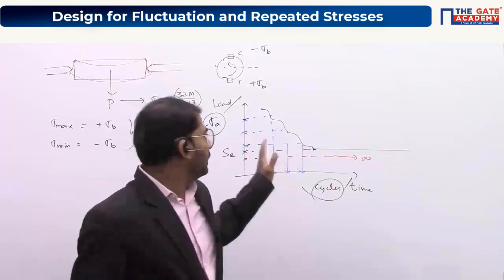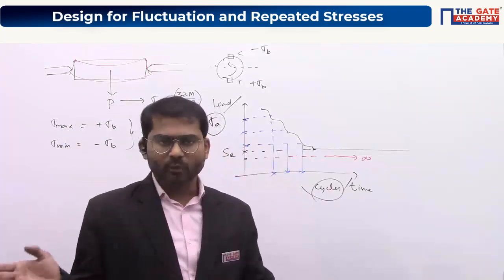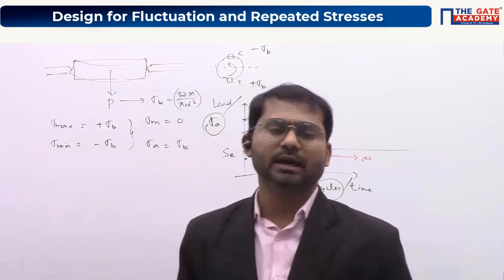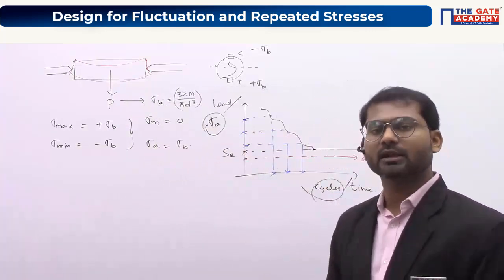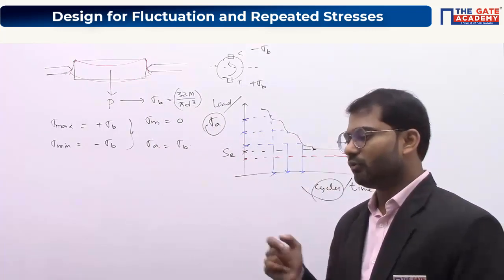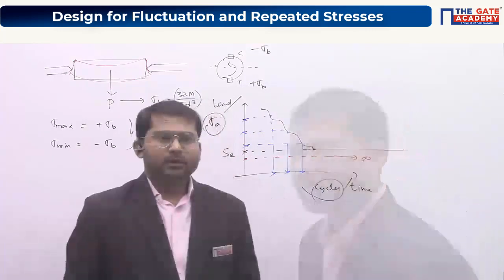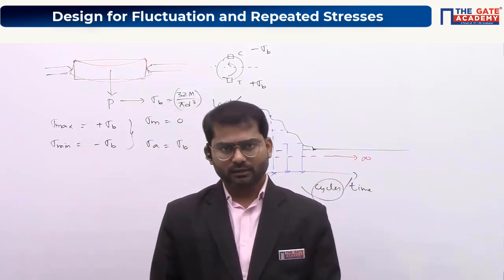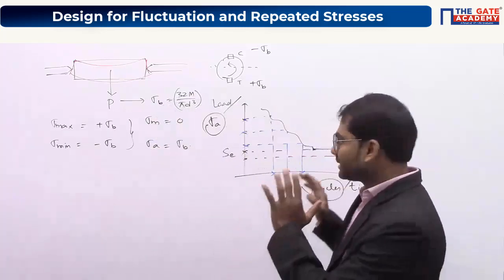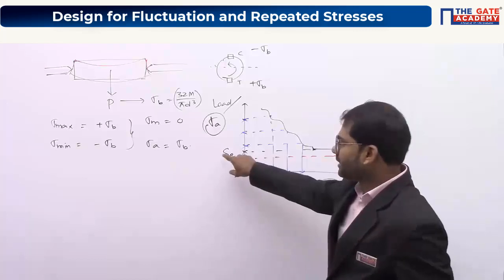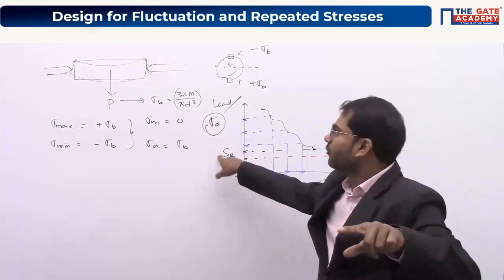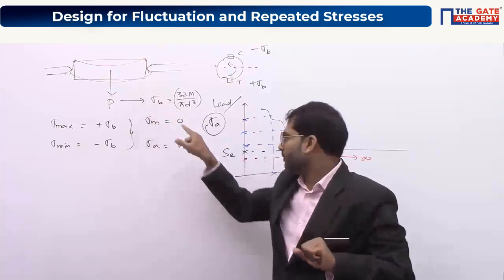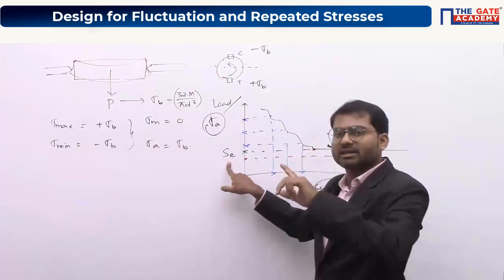So copy the diagrams from the board and also from the slide here. I'll explain how to use this data to solve a question. Very simple mathematical numericals will be coming up, so we can easily solve them. Okay, everybody? Done? You should keep in mind that using this experiment, we can evaluate the endurance limit for this reversed type of cyclic stress loading condition. So remember that this value is for the reversed type of cyclic stress condition.